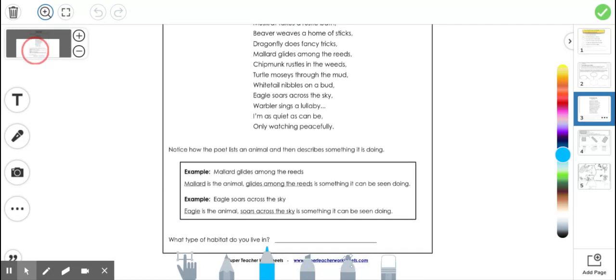So think about what kind of habitat these animals live in. You're going to include that at the bottom here.